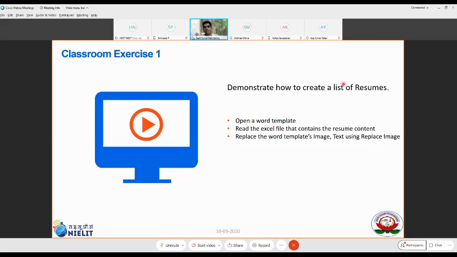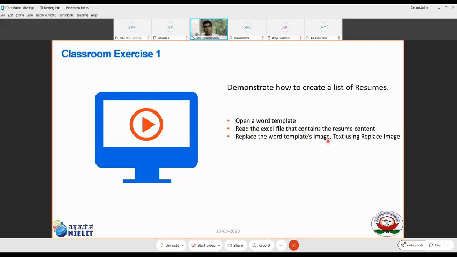This is what we have. We are going to use a Word template as such, and then read the content which is available in the Excel. Anyone will in turn need Excel automation as well.